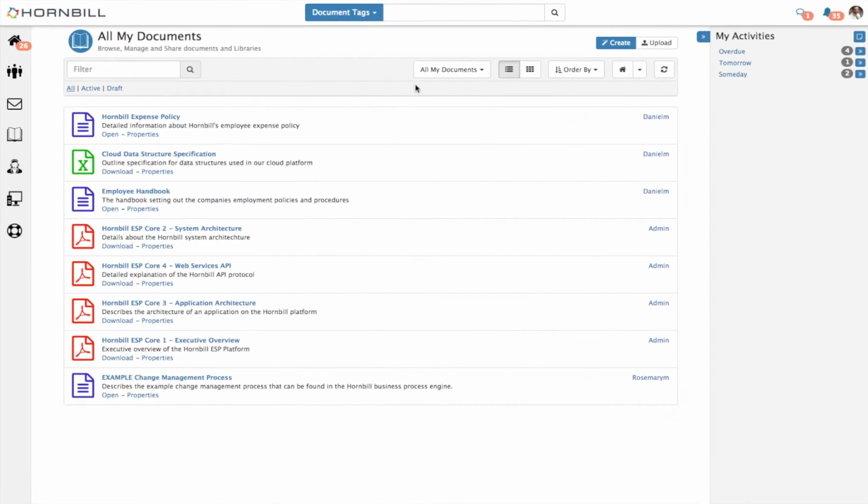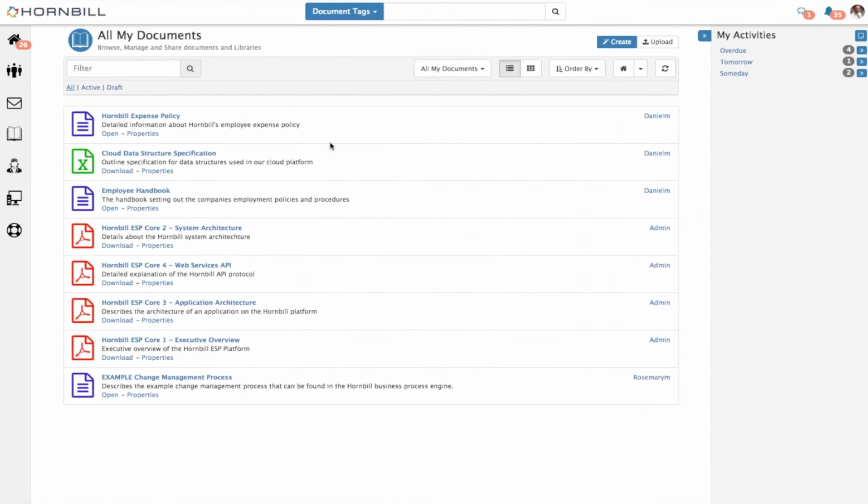You can think of collections as folders on a more traditional system. What's unique about collections in Document Manager is a document can belong to more than one collection. This gives you the opportunity to organise your documents in a way that best works for you. We're going to start with manual collections.